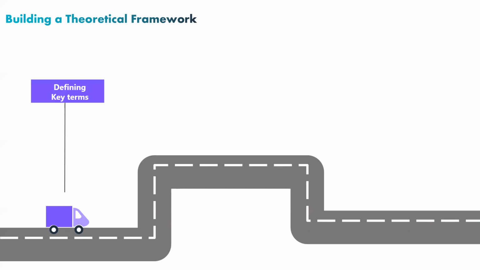These key terms of the theoretical framework might have multiple definitions and involve what we mean to do.